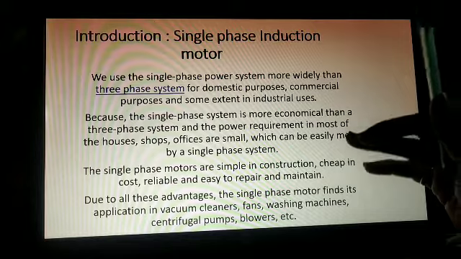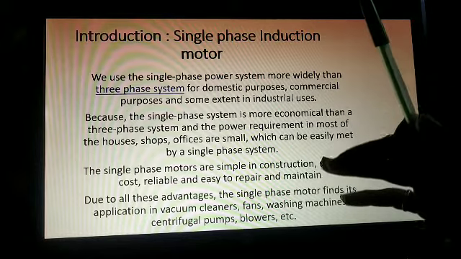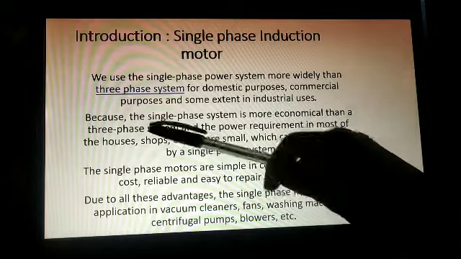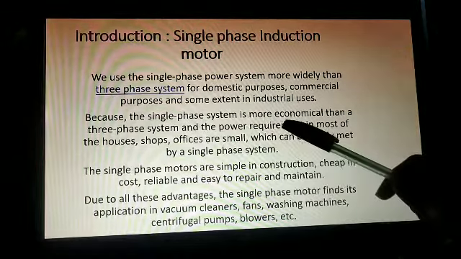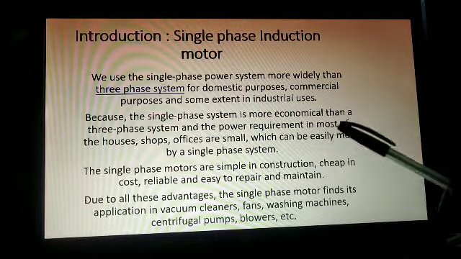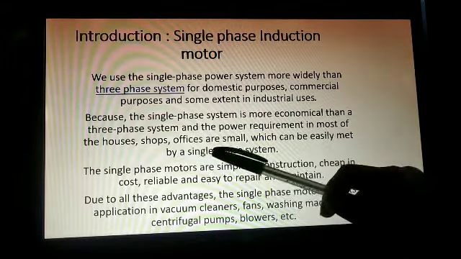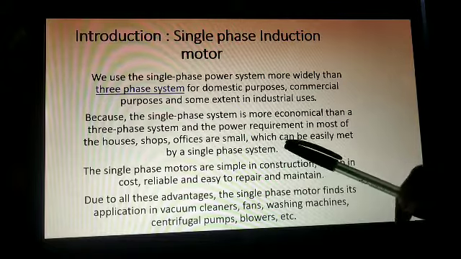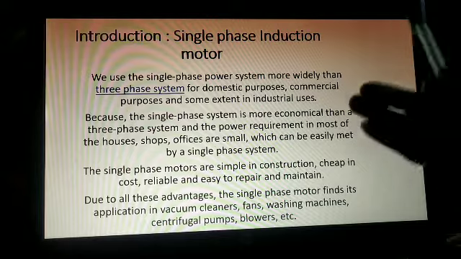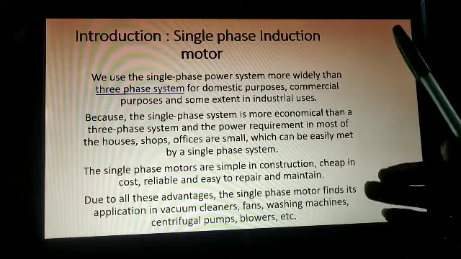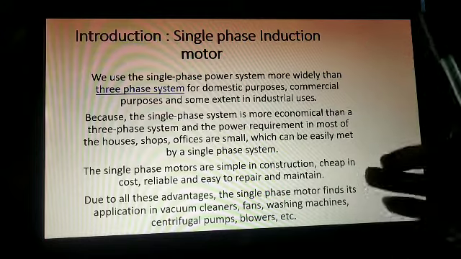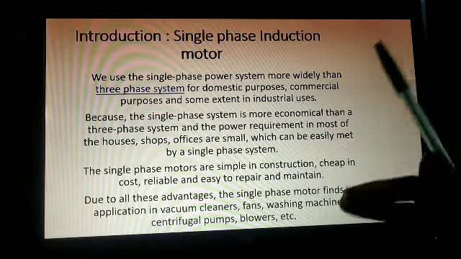What does it mean by economical? That common people, or more people, can afford it, right? And it is very easy to use. So the single phase system is more economical than the three phase system. Power requirement in most houses, shops and offices can be easily met by a single phase system. As I told you, in our houses we get single phase supply, and it is very economical for us to use single phase over the three phase system.